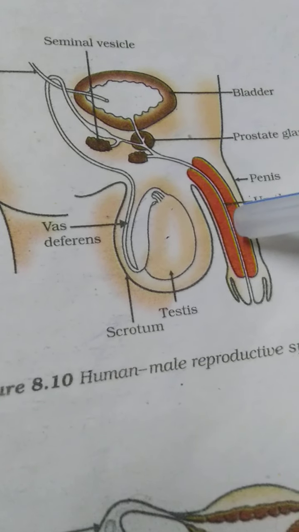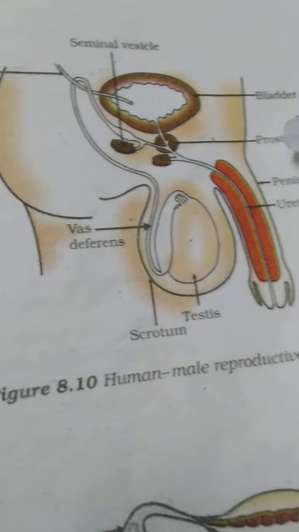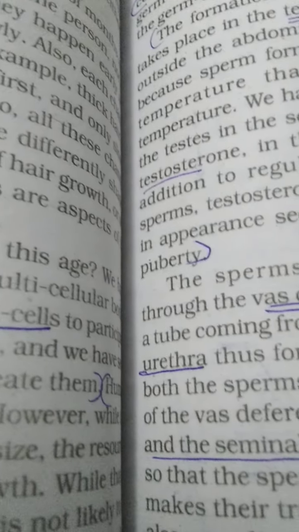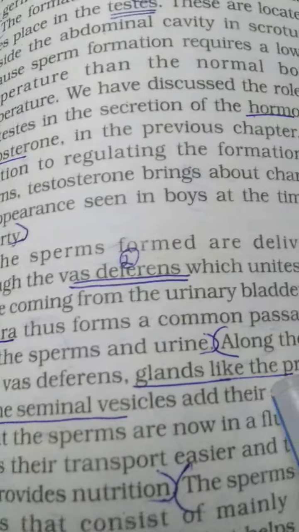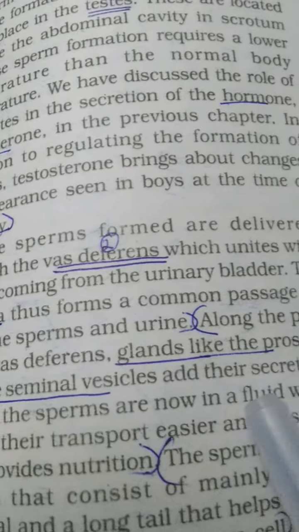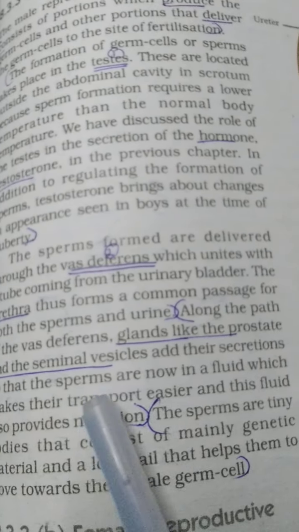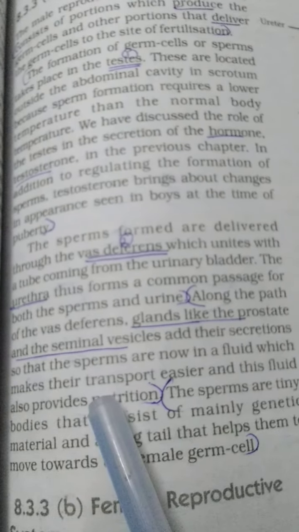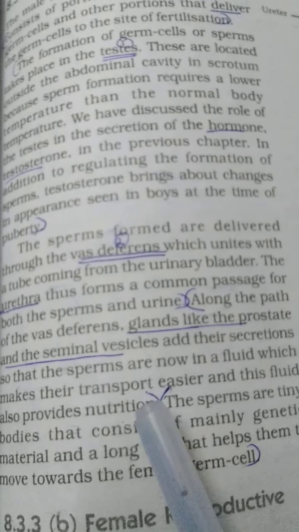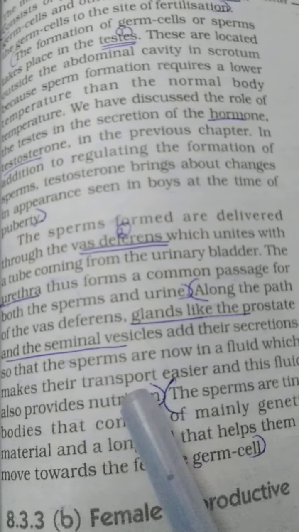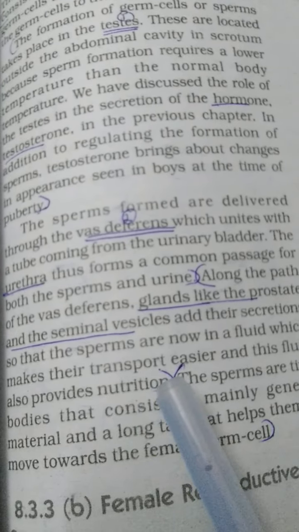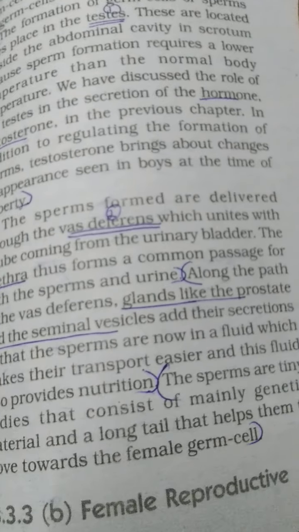Now the semen enters the penis. How do the secretions of the prostate gland and the seminal vesicle help? Along the path of the vas deferens, glands like the prostate gland and seminal vesicles add their secretion, so that the sperms are now in a fluid, which makes their transport easier, and the fluid also provides nutrition. That means their secretion helps the sperm to move faster, as it is a slippery secretion, and it also provides nutrition to the sperm so that the sperm do not die.